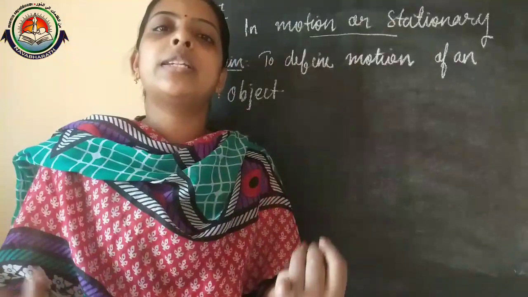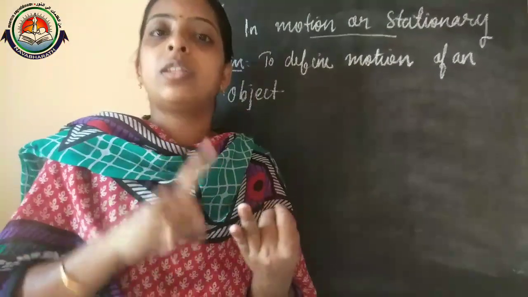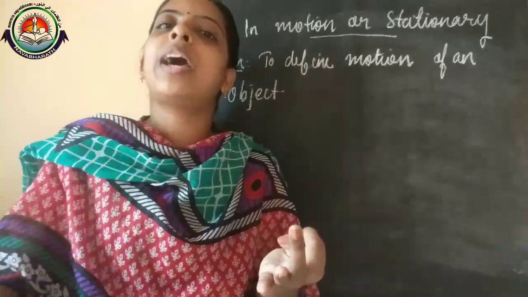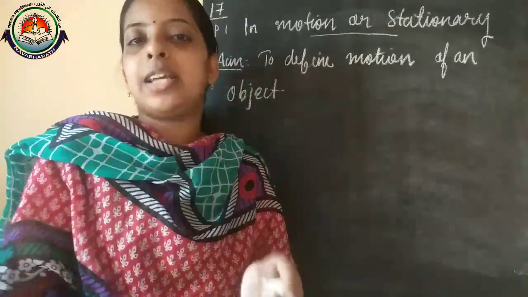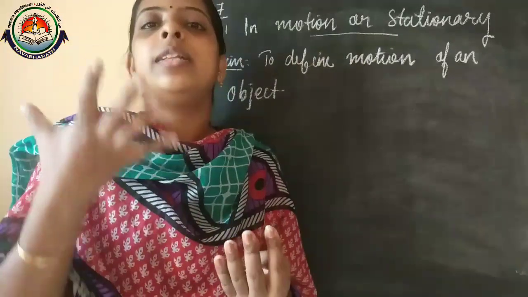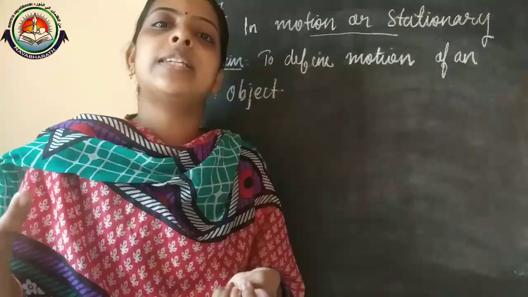The chair, table and a book lying on a table are examples of stationary objects.